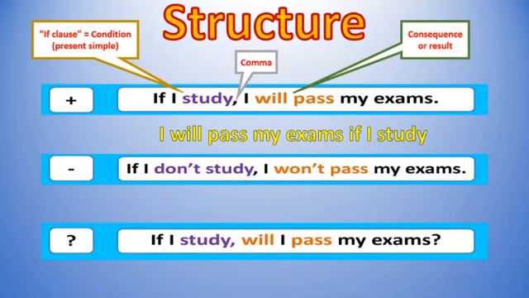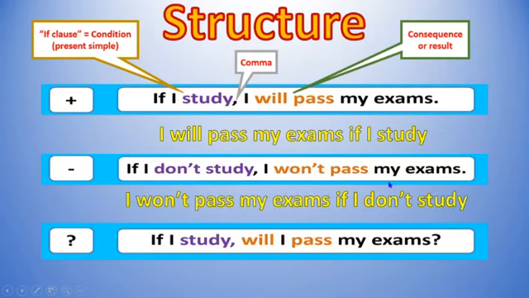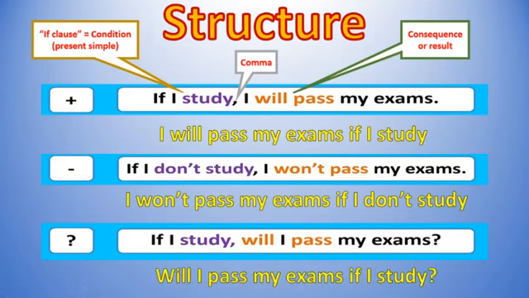Okay, now in a negative structure, if I don't study, I won't pass my exams. I won't pass my exams if I don't study. It's the same meaning. And the question, if I study, will I pass my exams, or will I pass my exams if I study? Don't forget that in conditionals you can use the common way, condition plus consequence, or the consequence plus condition, whatever you want.